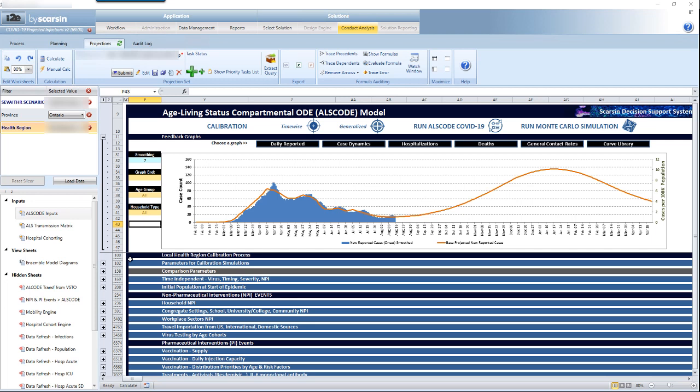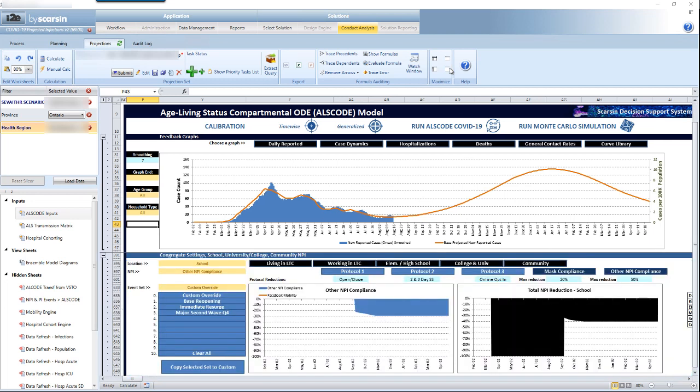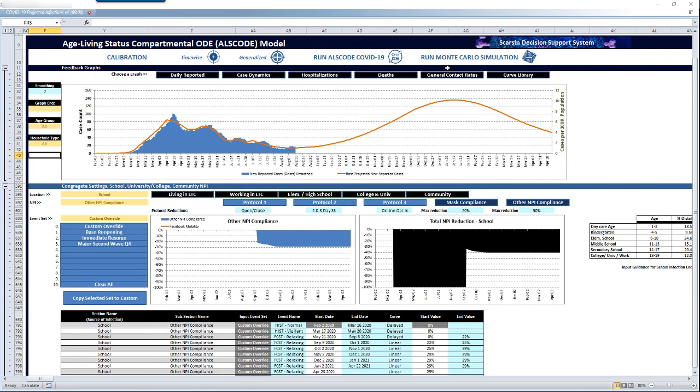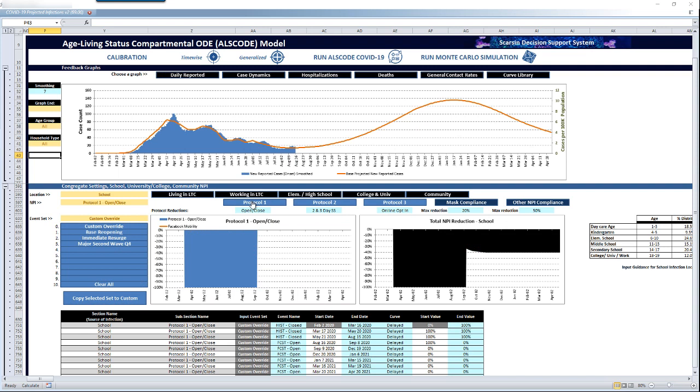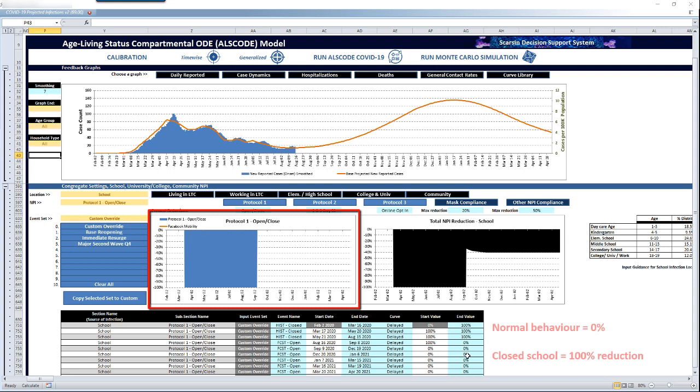Let's focus on schools to showcase how this model can provide insights. We will start with a simple change to show how the model works and then complete a more relevant forecast about social distancing. Let's go to the schools section and start on the opening and closing inputs. The graph on the left represents the amount of reduction from pre-COVID behavior, which represents normal, or 0%. So when the schools closed in March, it had a 100% reduction in the school contacts.